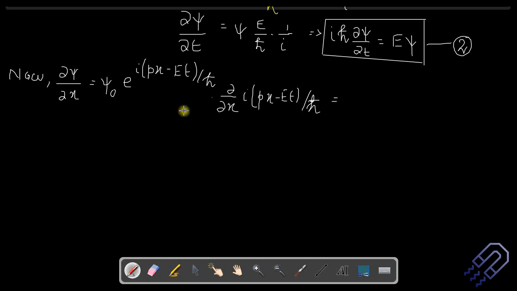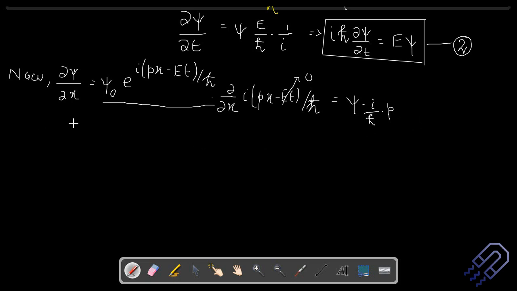So again we know this entire term is psi, this entire term is psi, so we can write it down as psi. For this, now it is with respect to x and not with respect to t, so this term is 0, so we just have the term as i divided by h cross, and then del x of px will just give you p. So this is the term that we have, right?